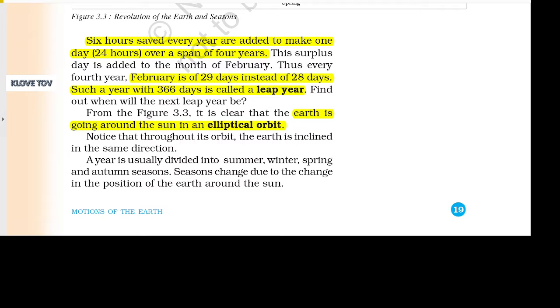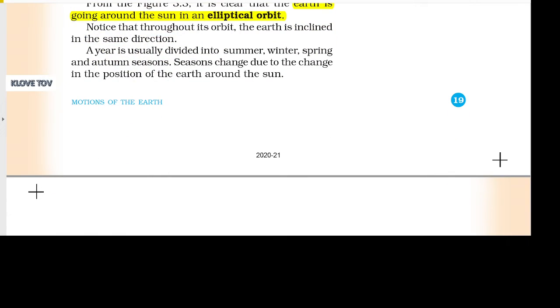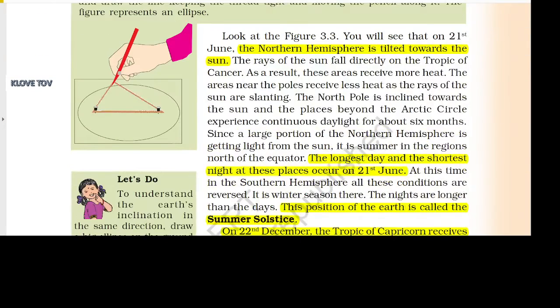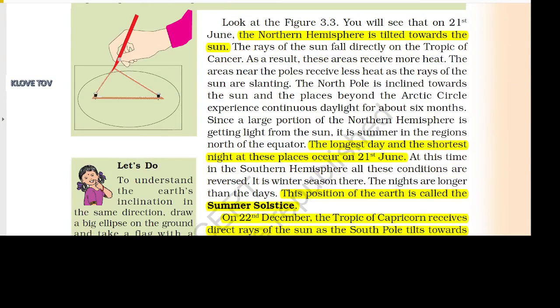From figure 3.3, it is clear that the Earth is going around the Sun in an elliptical orbit. Notice that throughout its orbit, the Earth is inclined in the same direction. A year is usually divided into summer, winter, spring, and autumn seasons. Seasons change due to the change in the position of the Earth around the Sun. Look at figure 3.3.